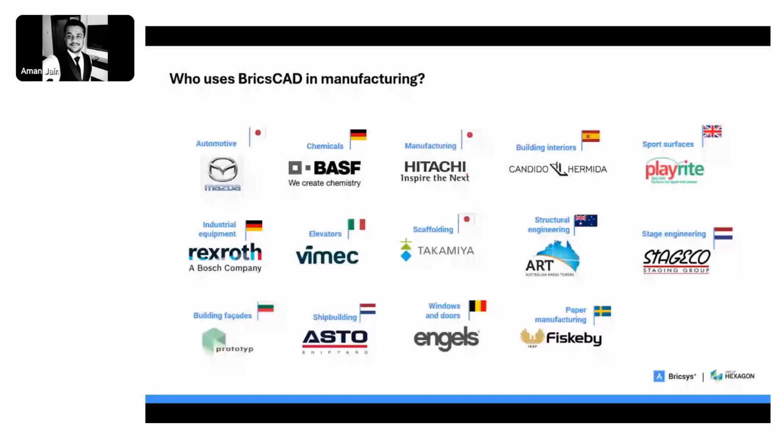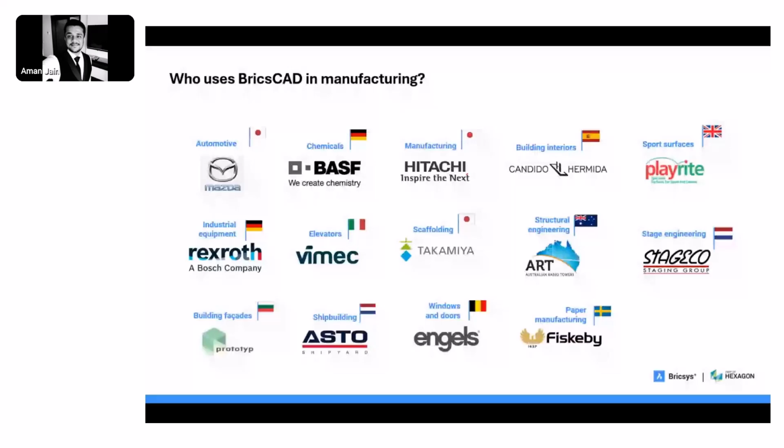We have solutions for interiors, industrial equipment, scaffolding, structural engineering, and so on, catering to every requirement of these particular disciplines. But when it comes to manufacturing, yes, we do have capabilities that can match the capabilities of the existing 3D environment you would be using.